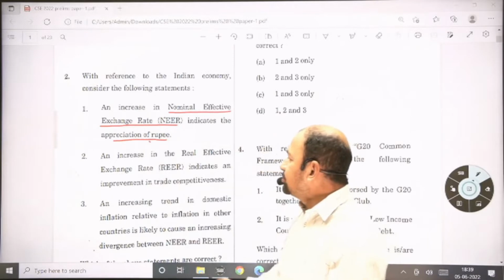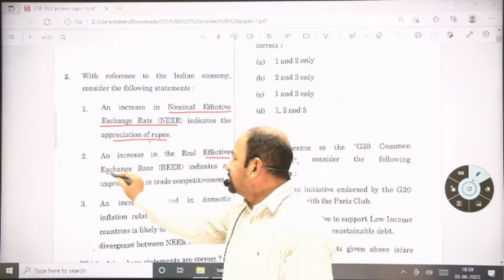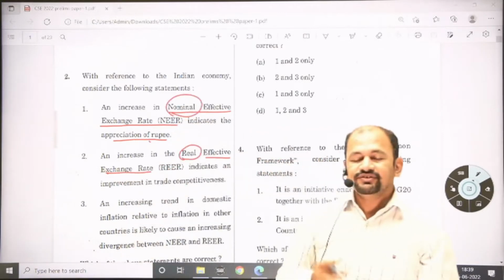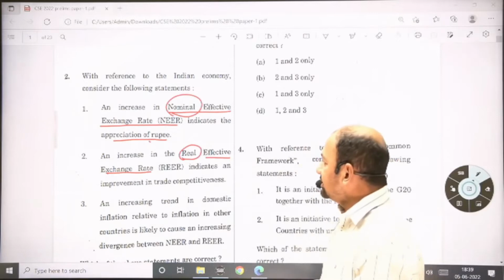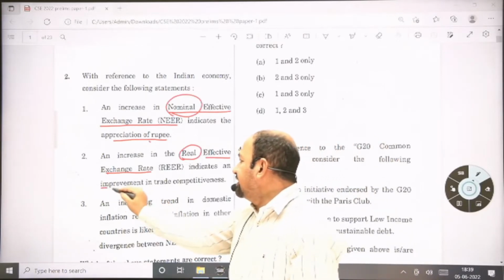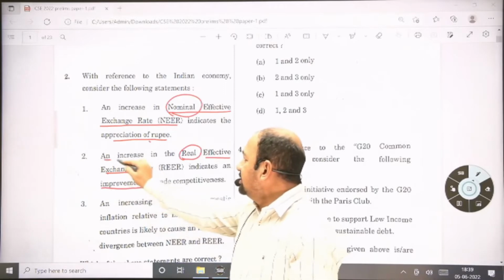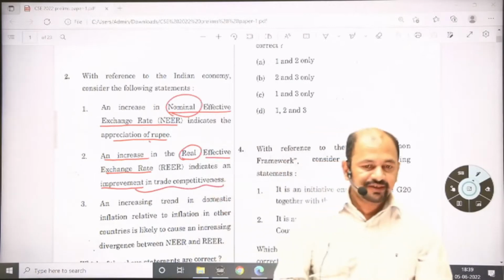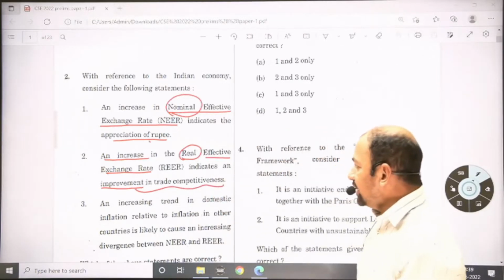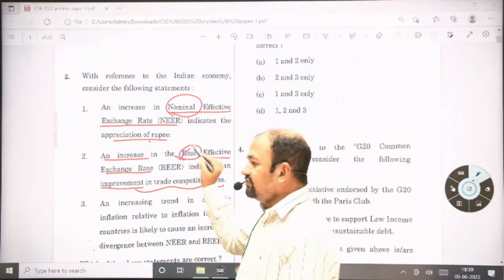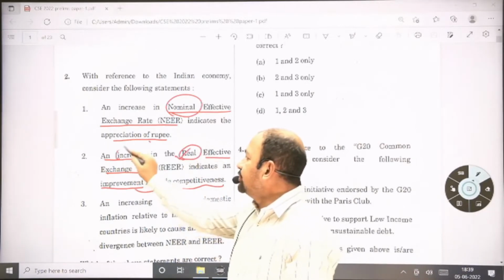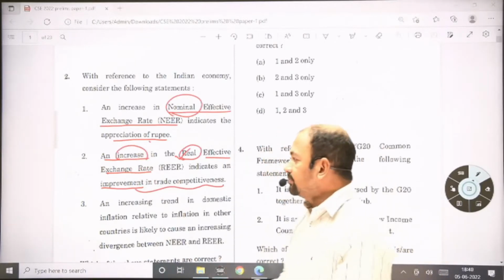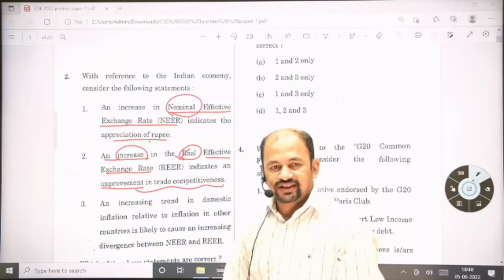Now the second statement. When you talk about the effective exchange rate, this one is the real one. Earlier we were talking about the nominal, and real means adjusted with inflation. If you say that this is increasing and there is an improvement in the trade competitiveness of the economy, this statement is incorrect. Why? Because this is adjusted with inflation, and when it is increasing, your exports, meaning goods and services from India, are much more expensive for foreigners, and they are not going to purchase them.